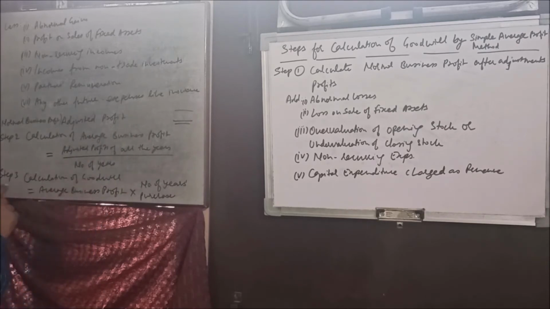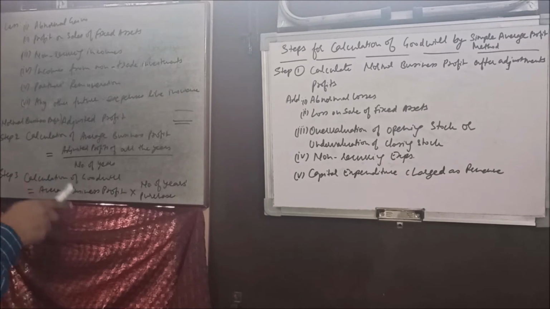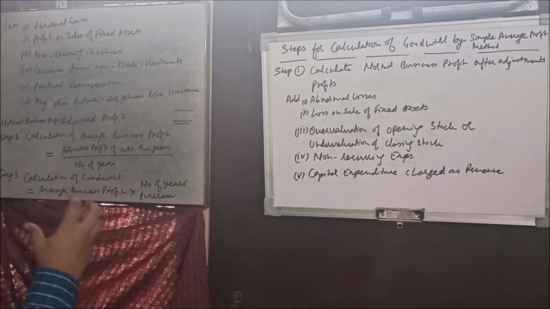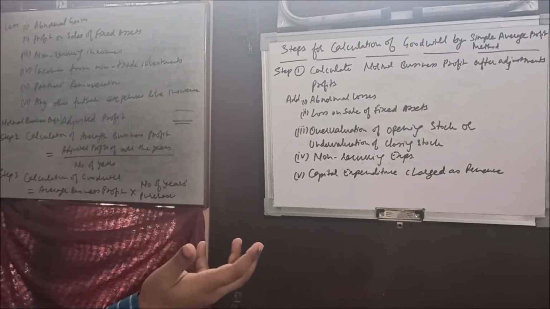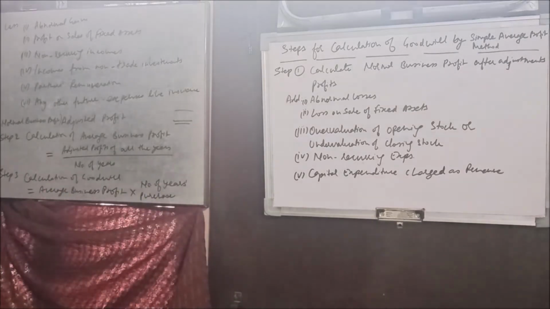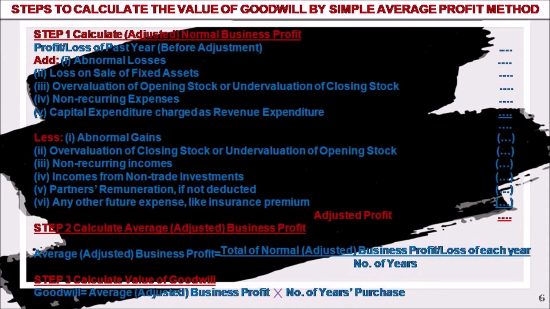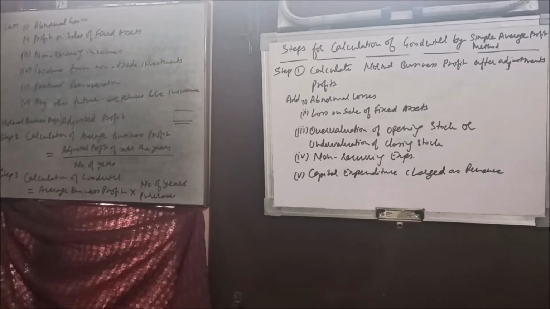And for calculation of goodwill in step 3, we multiply this average business profit by the number of years purchase. I have already explained what number of years purchase is. It is the number of years for which the other business is going to take the benefit of the goodwill. If that timing is already agreed, that is called number of years purchase. In this way we can calculate the value of goodwill through the simple average profit method.